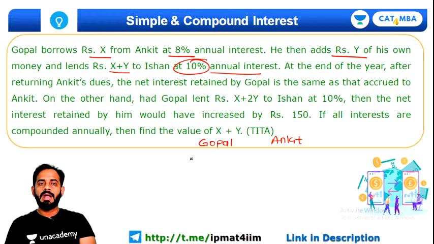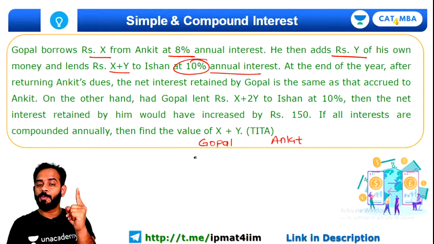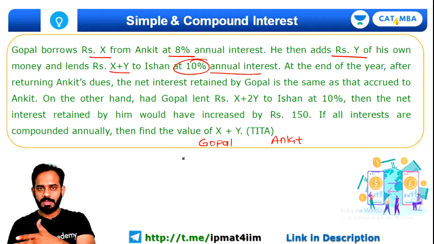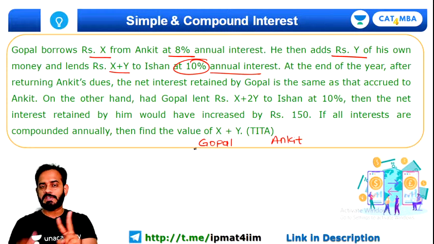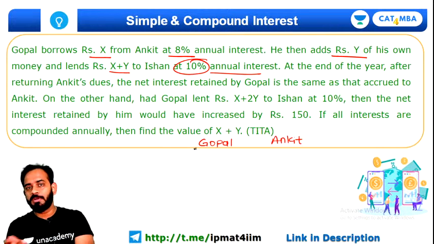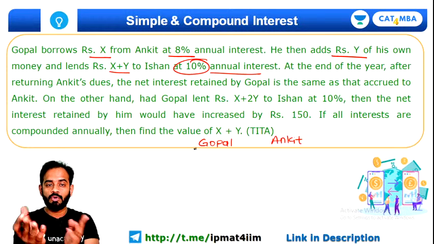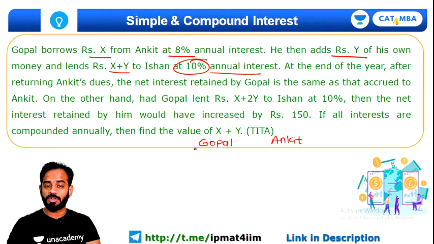How much interest will Gopal get? He invested that X plus Y rupees to Ishan, but he will get only 2% of X, because he gave it at 10%, but he had to give 8% back to Ankit. So he got only 2% on that X rupees.